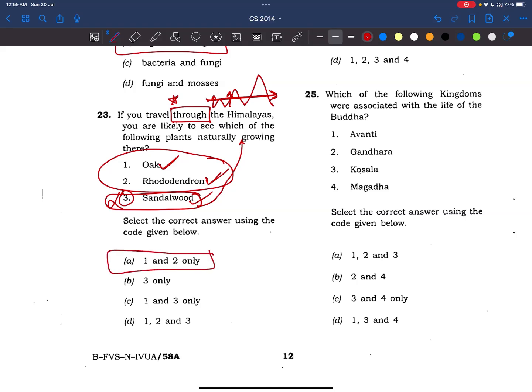Okay, the answer is 1 and 2. In a way, it is a difficult question, friends, because generally we'll be seeing that in the Himalayas, because of its variation in altitudes, all types of trees and forests will be found. But here UPSC has given 1 and 2 as the answer. Okay, because sandalwood is not found all through the Himalayas. Maybe it is found in the foothills of Shivaliks, but not in Himachal and in Himadri.